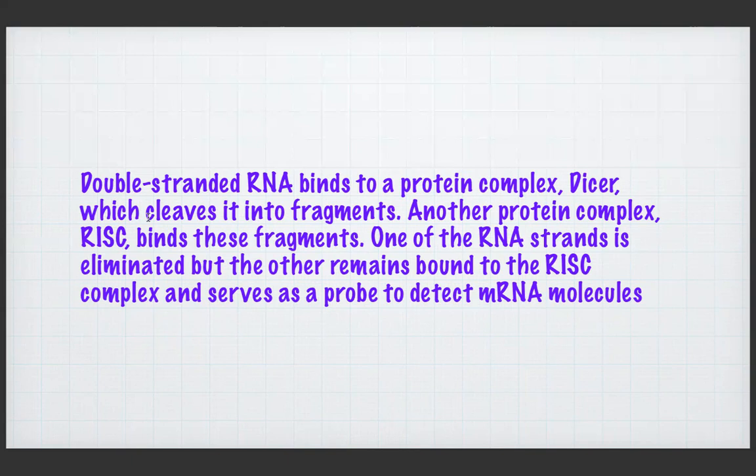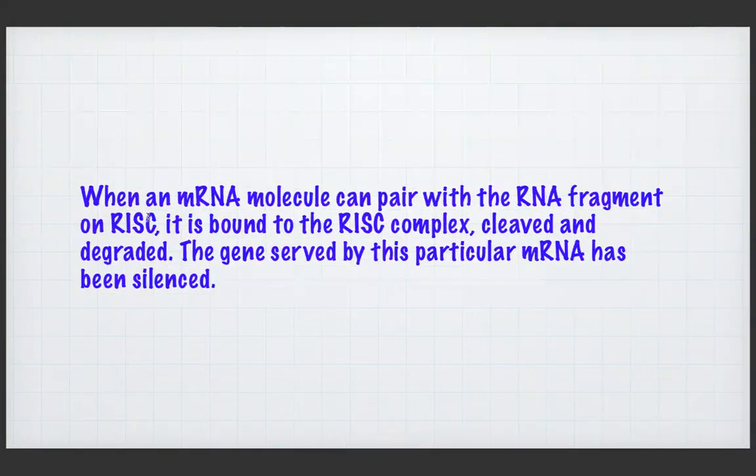Now, the single-stranded RNA and RISC complex are eligible to identify the mRNA molecule. Are eligible to identify what? The mRNA molecule. When an mRNA molecule can pair with the RNA fragment of RISC, it is bound to the RISC complex, cleaved and degraded. The gene served by this particular mRNA has been silenced.